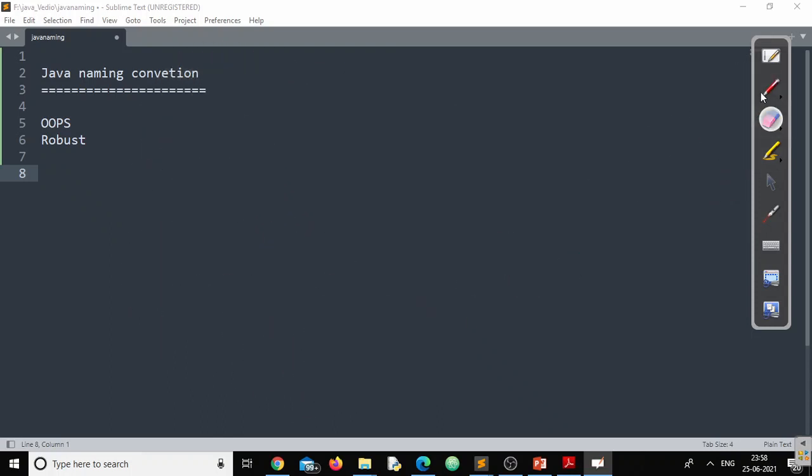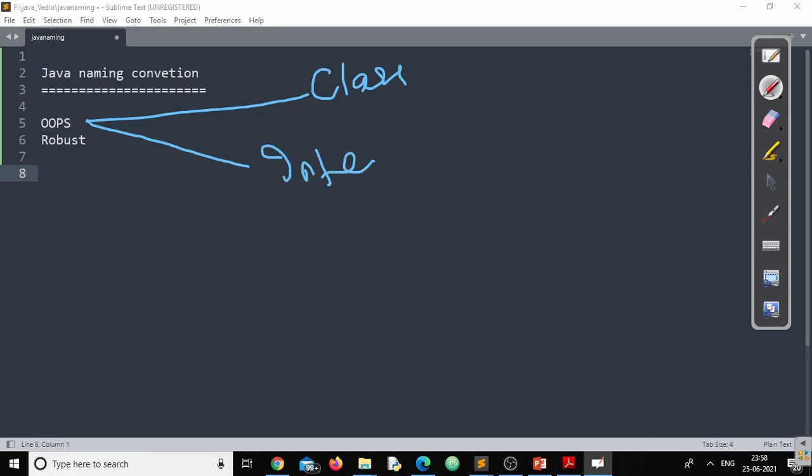And the predefined methods, predefined classes, as we know Java is object oriented programming. Inside object oriented programming we have a lot of things. We have a component called class, a component called interface, a component called package. So a lot of different components are there.